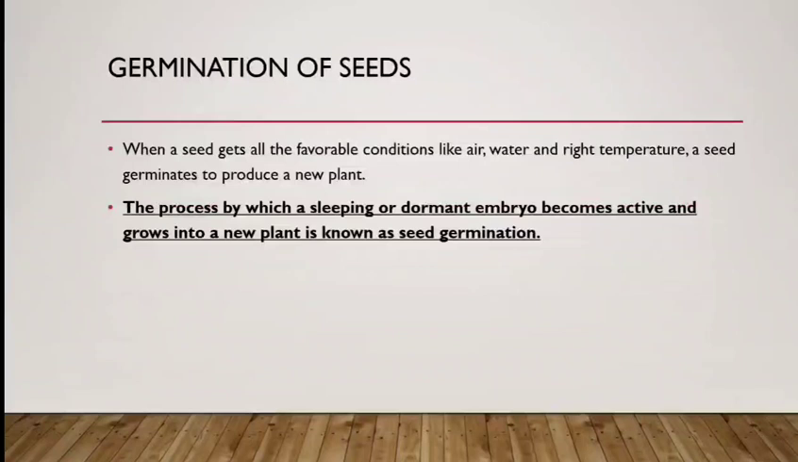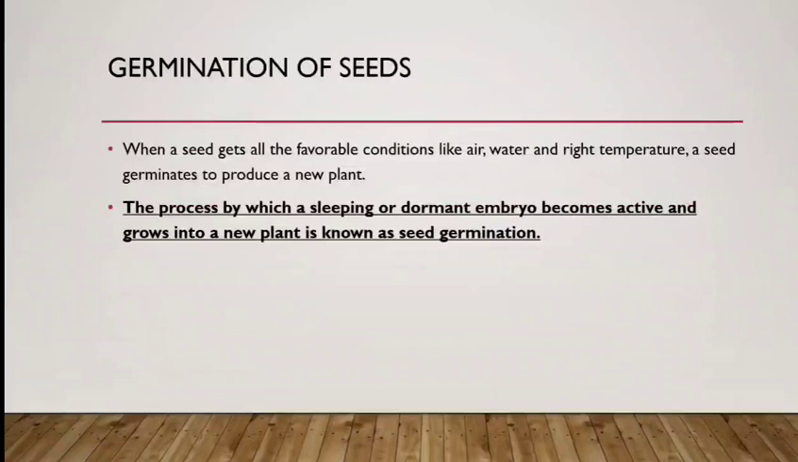Germination of seeds. When a seed gets all the favorable conditions like air, water, and right temperature, a seed germinates to produce a new plant. Seed germination in simple terms means when a seed starts growing. When you sow a seed in the soil and water the soil, the seed starts growing. This process is known as germination.